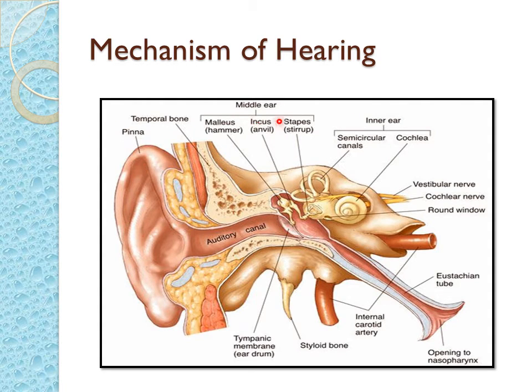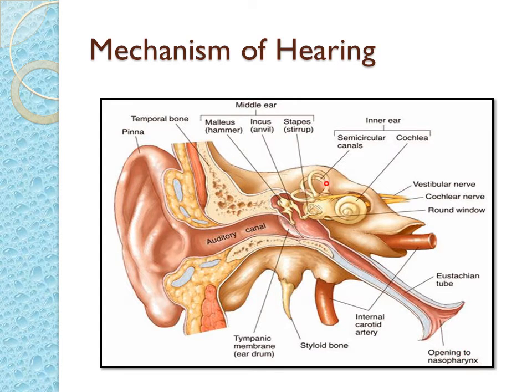Before starting the mechanism of hearing, let us do a quick revision of the structure. We all know this is the external ear, this is the pinna, this is the auditory canal, this is the middle ear having three bones, malleus, incus and stapes, which in one word we can call the ossicles. Here is the oval window, here is the round window, and this is the eustachian tube, which is coming down to the nasopharynx. The opening is in the nasopharynx.